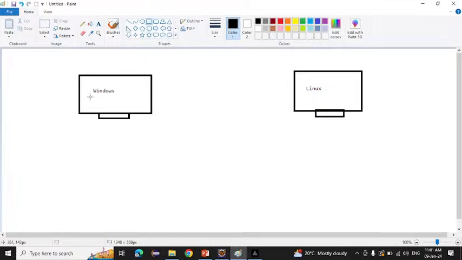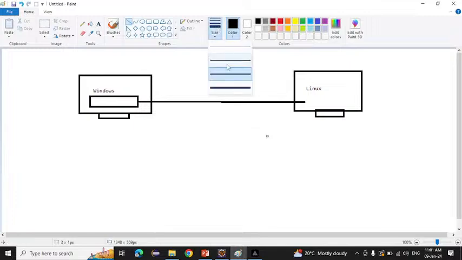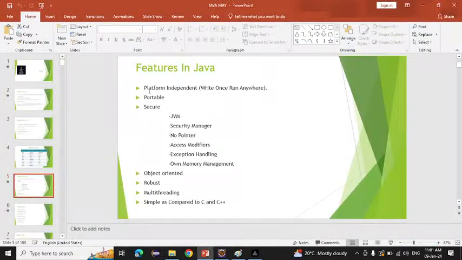Suppose I am writing some code here. Imagine this is my code. If I take this code and run it on another operating system, will it run? Yes or no? Yes, it will run, because this is the feature of Java: platform independent. Platform means operating system, and independent means not dependent.